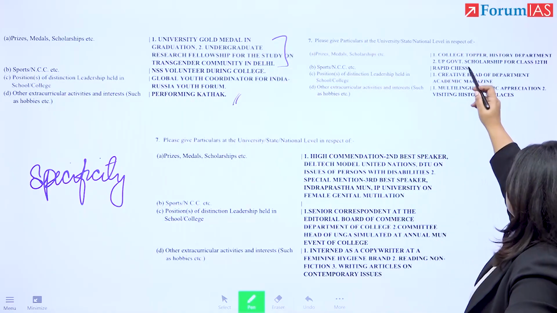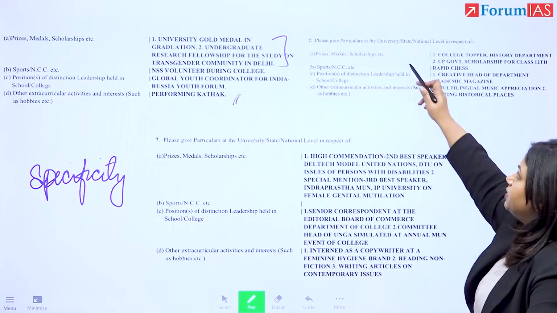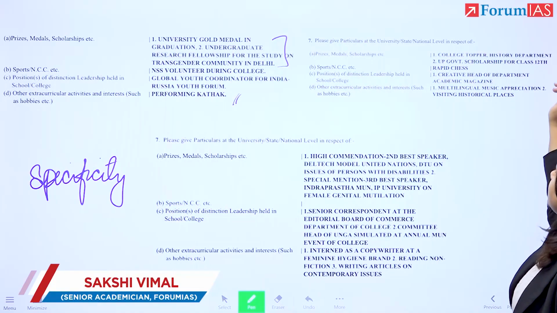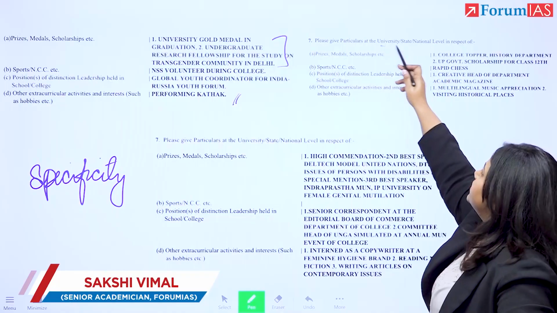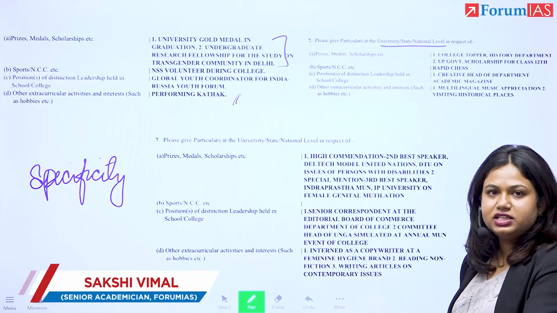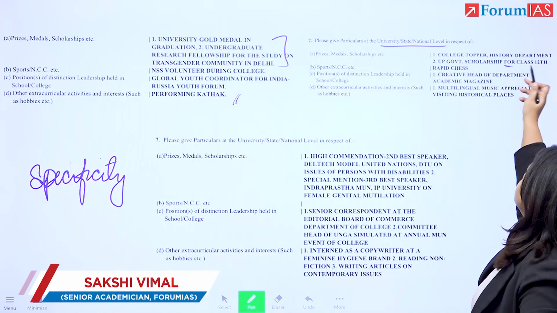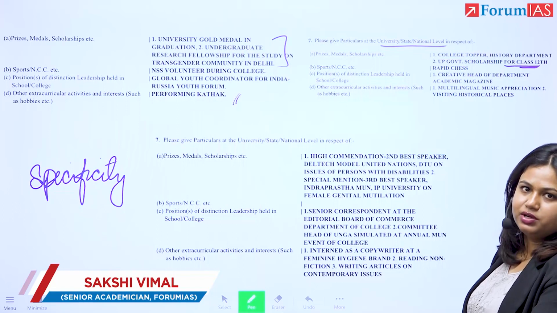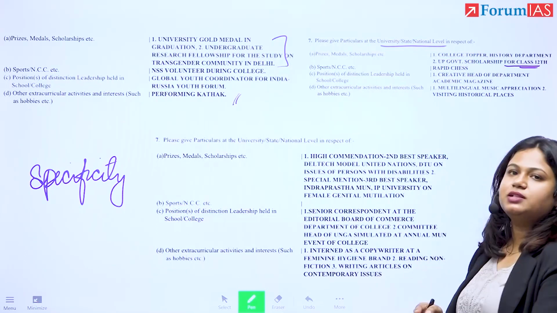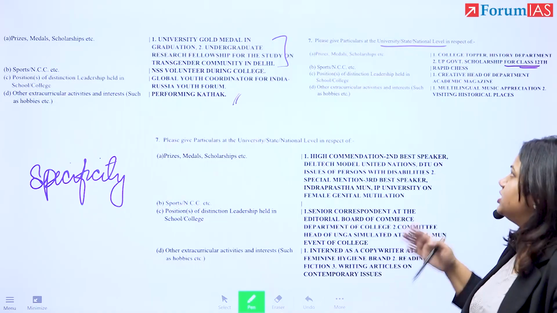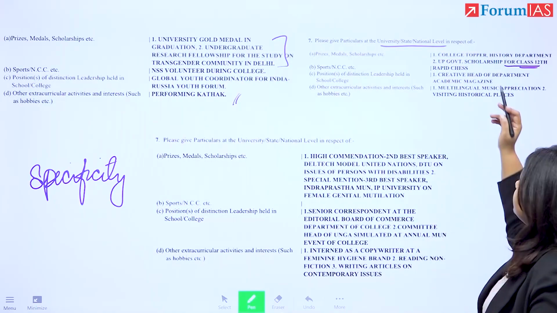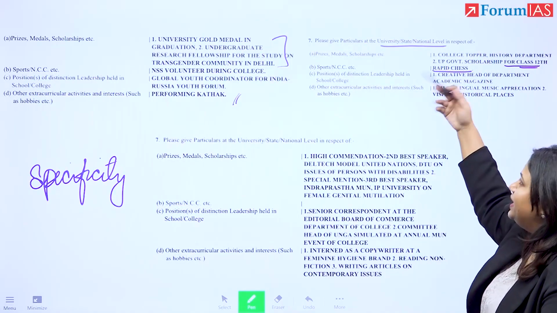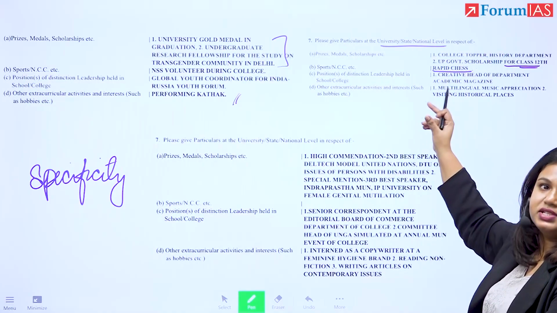Then let's look at another student. This student is a college topper in the history department in terms of prize, medal and scholarship, right? Sports, then UP government scholarship for class 12th. Even though they've asked university, state and national level, if you feel that this portion is going empty, you could add something from the school level, but 12th to college is a good idea because it is somewhere in that vicinity of the time period that you're being asked about, right? Don't write something from class 4, 5, 6, right? Write something in your higher classes. Then sports, NCC, rapid chess, right? Now, I would advise that you write that you play rapid chess, right? Interest, that sort of verb is helpful here.